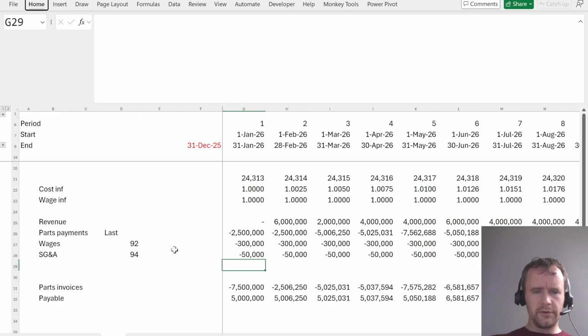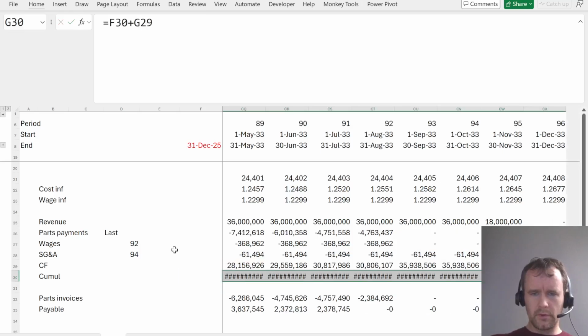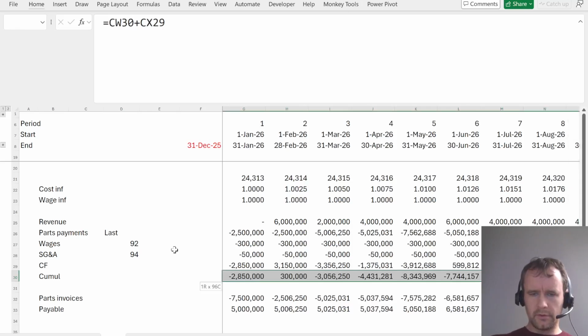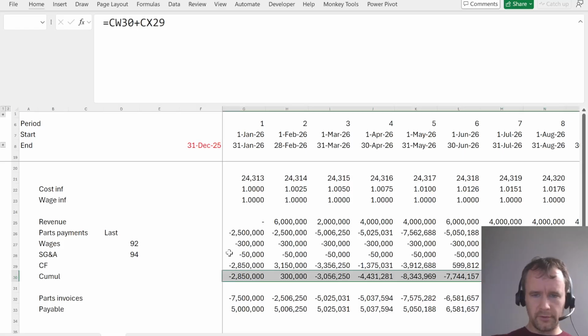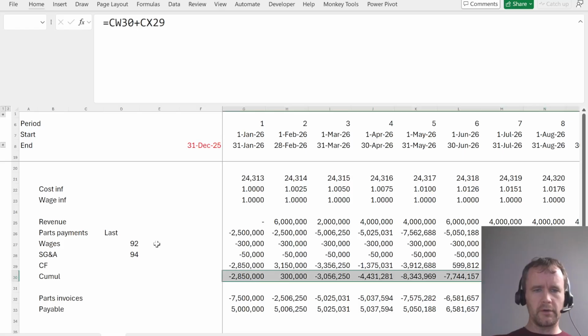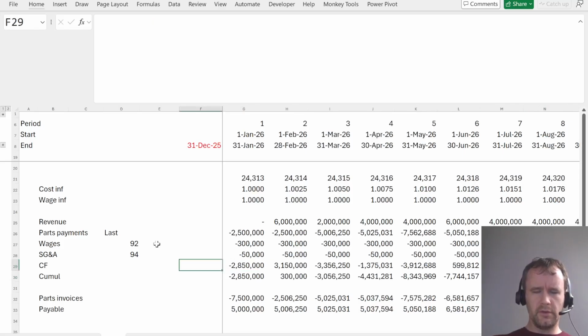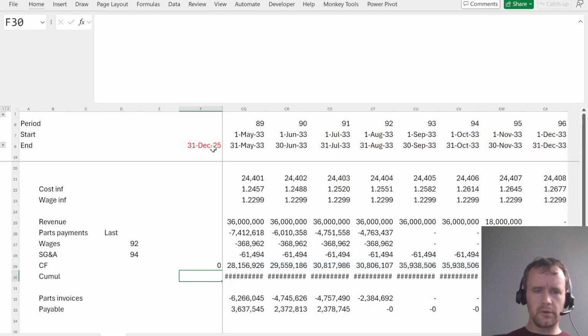Okay, so I think these are just my cash flows, so cumulative. So it ends up positive, yes, and the min is 487, really? Yeah, it is 487,056,509. Yes, happy days. Okay, what is the IRR of the project? Use XIRR. So I think it's just these, and these dates, please work.